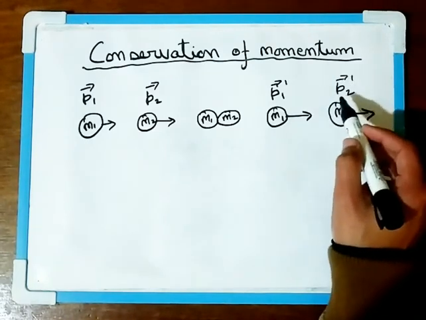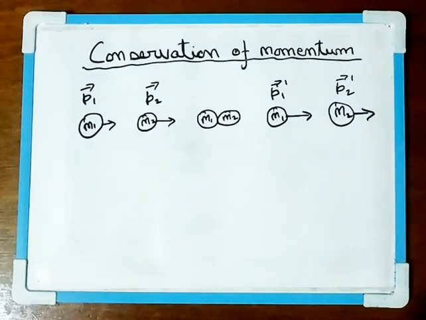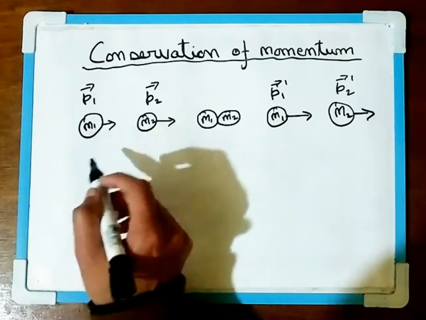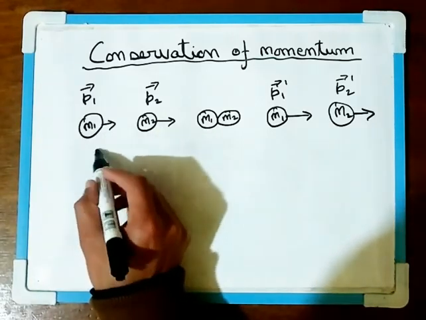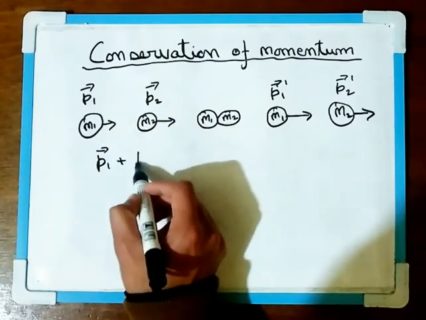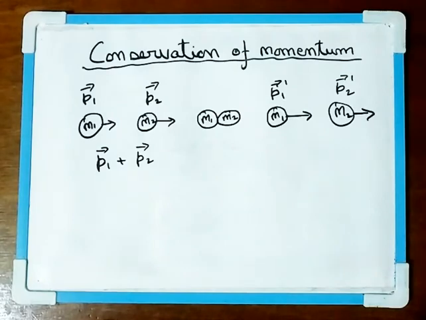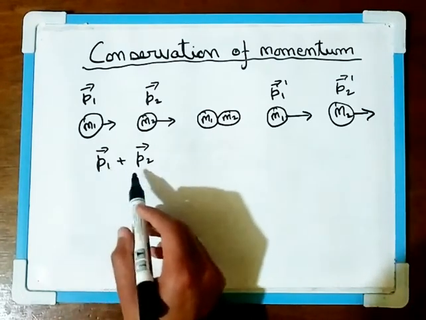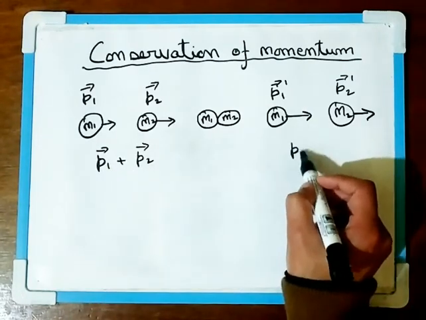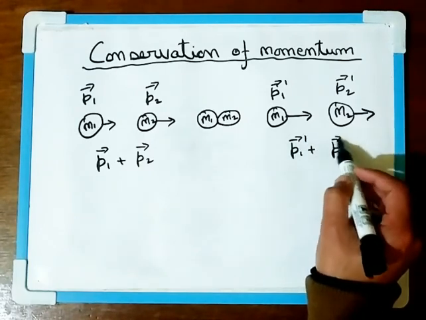Remember, momentum is mass into velocity. So if the velocity changes, the momentum also changes. Before collision, what is the momentum? The total momentum of this system of balls M1, M2 is P1 plus P2. So this is before collision. After collision, it will be P1 dash plus P2 dash.